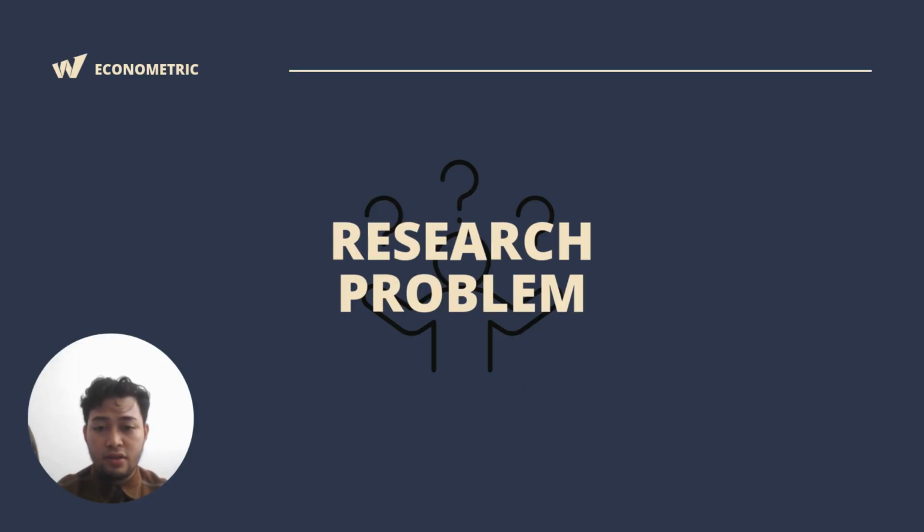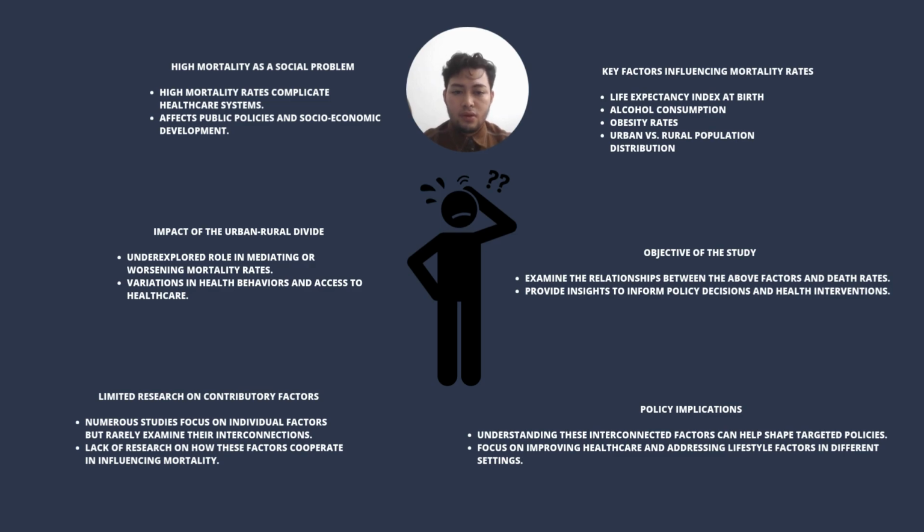Now, let's look at the research problem. For the problem statement, high mortality rates are a significant social issue, complicating healthcare systems and influencing policy decisions. While many studies have explored factors contributing to mortality, few have examined how these factors interact, particularly in the context of smallholder farming households. Furthermore, the role of the urban-rural divide in exacerbating these effects is underexplored.